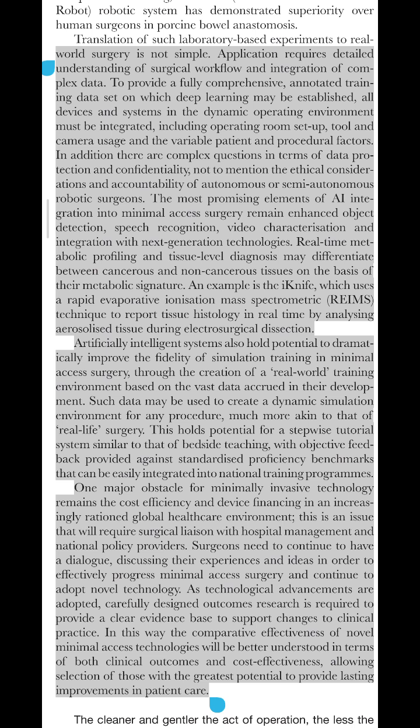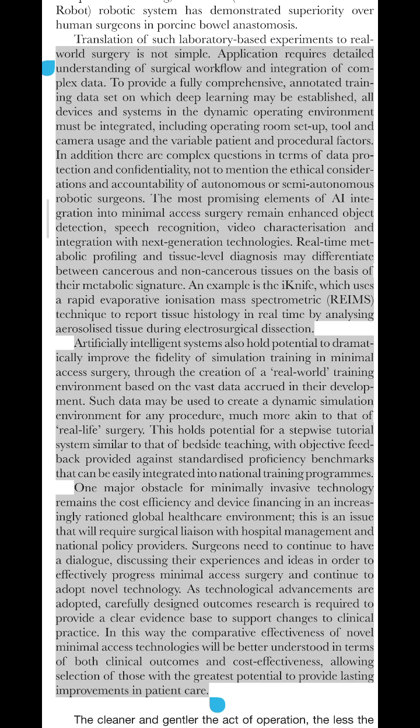To provide a fully comprehensive, annotated training data set on which deep learning may be established, all devices and systems in the dynamic operating environment must be integrated, including operating room setup, tool and camera usage, and the variable patient and procedural factors. In addition, there are complex questions in terms of data protection and confidentiality, not to mention the ethical considerations and accountability of autonomous or semi-autonomous robotic surgeons.